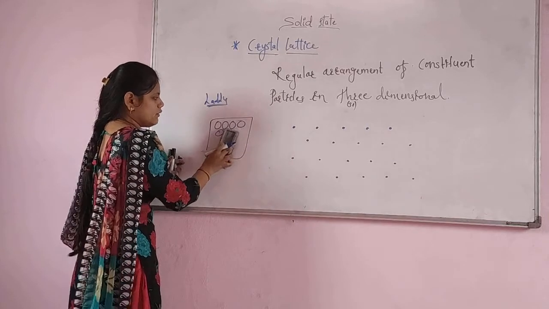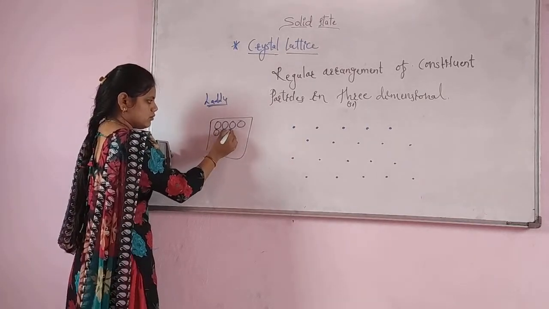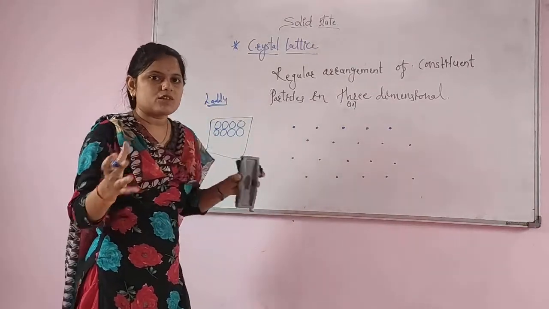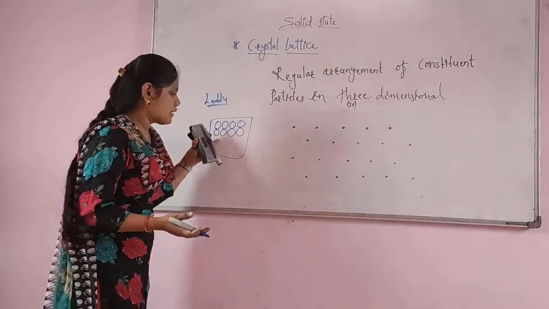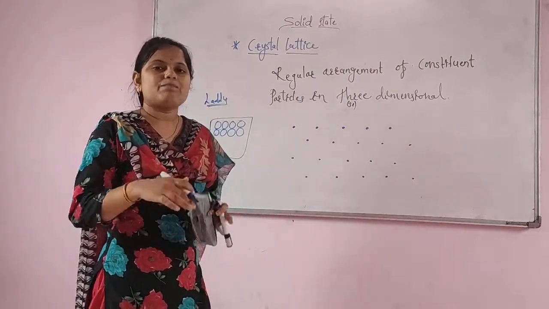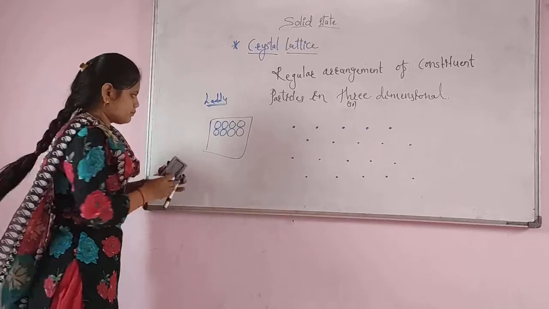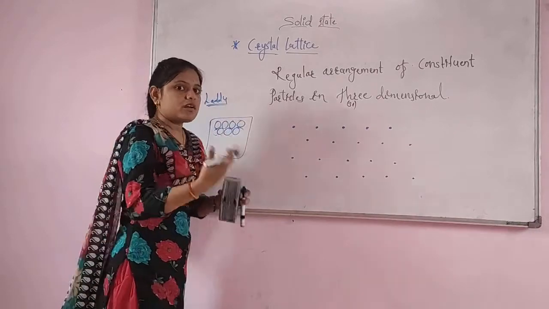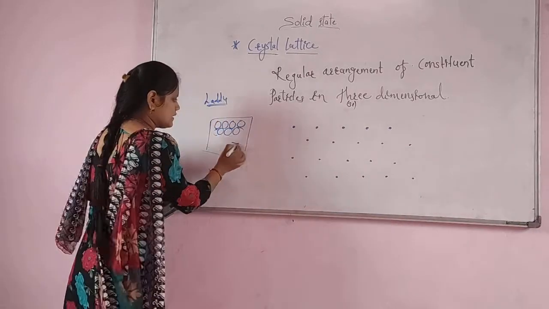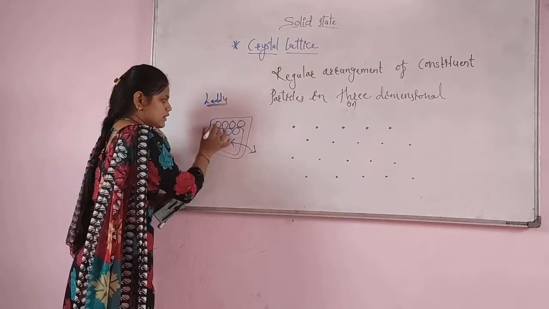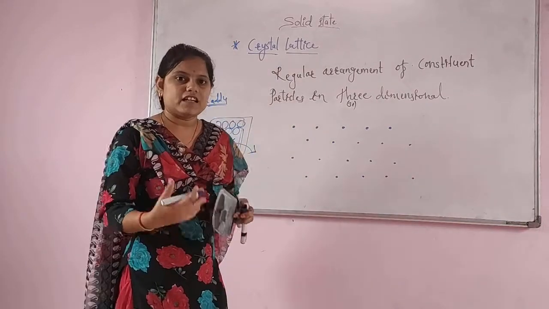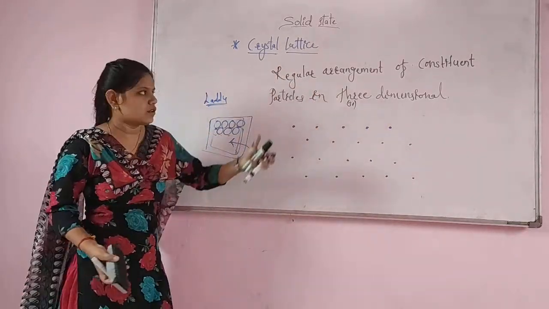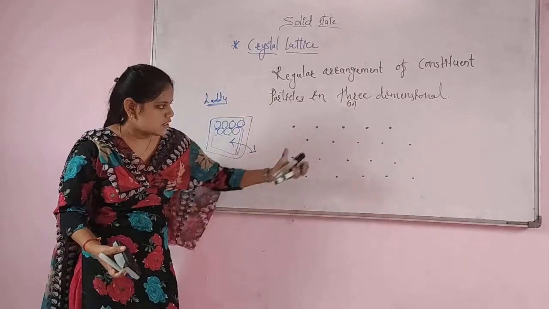If you put one laddu directly above another laddu, what will happen? The laddu will not be packed correctly. If you want to increase the packing efficiency, you keep the next laddu in between those two laddu, so more laddu will be packed in the particular space. Because of this, it is a regular arrangement in such a way that in the crystal lattice also the constituent particles will be arranged in this way.